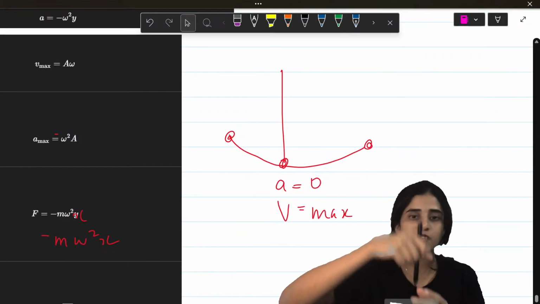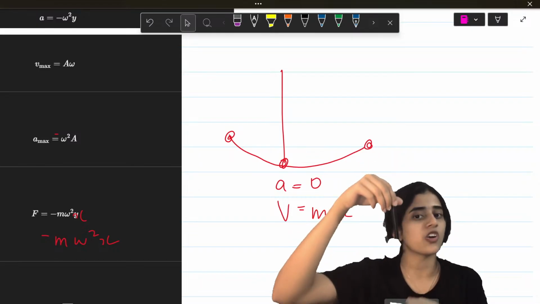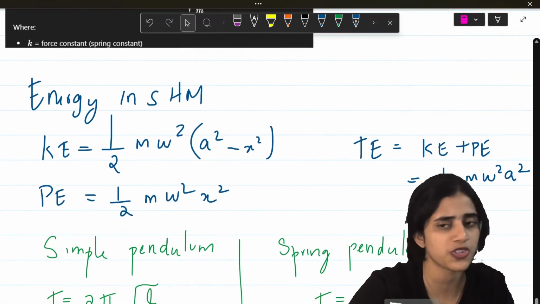Okay, so if you have a pendulum, the central part is where the acceleration is 0. That's where the velocity is maximum. So these are all direct substitution formulas.